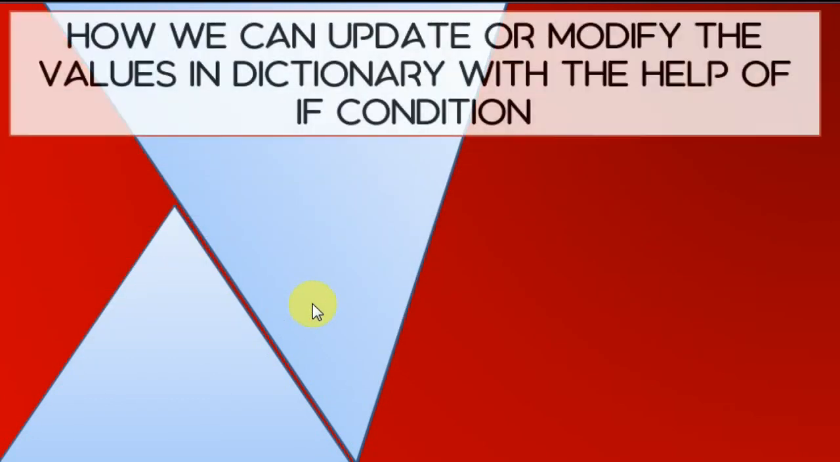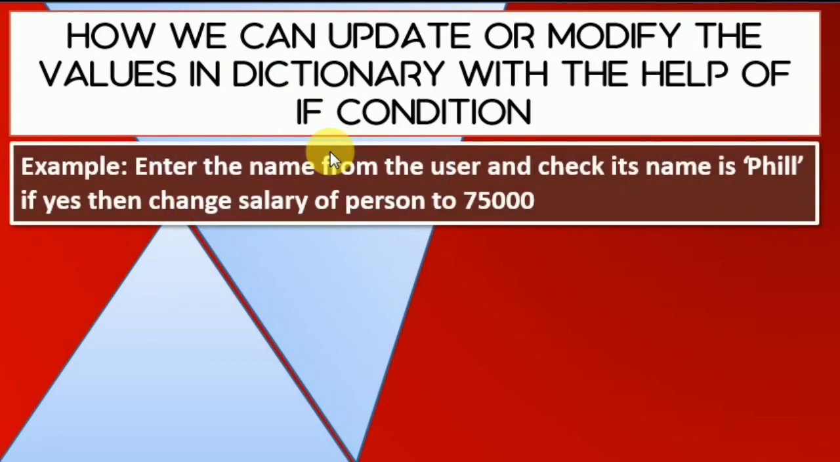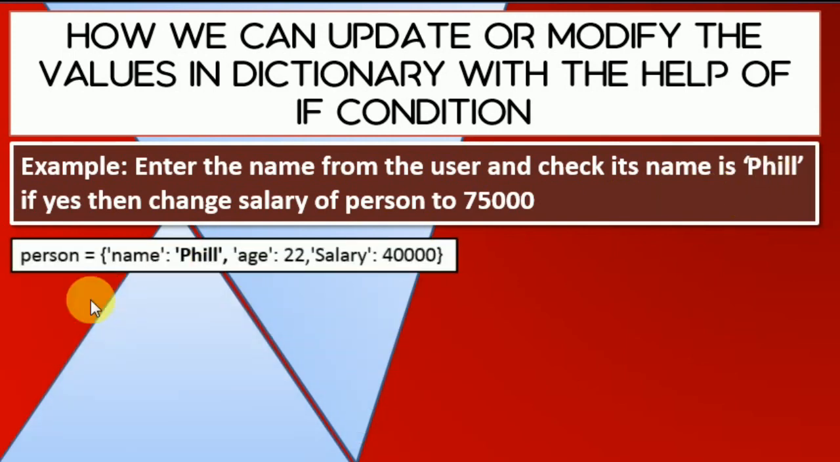Now if we want to accept the value from the user through the keyboard, I am going to change that. The example is that we are going to enter the name from the user and check if the name is Phil. If yes, then we change the salary of the person to 75,000. It means we check whether the name inside this person dictionary is Phil. If it is Phil, we change the salary from 40,000 to 75,000.